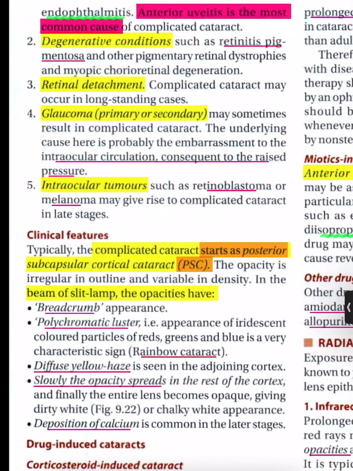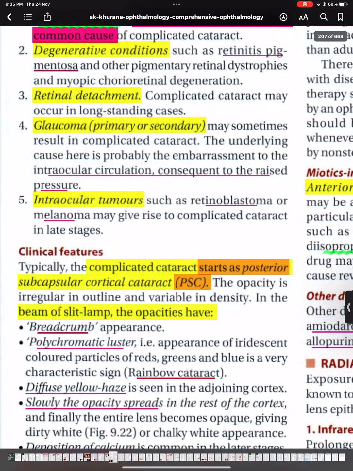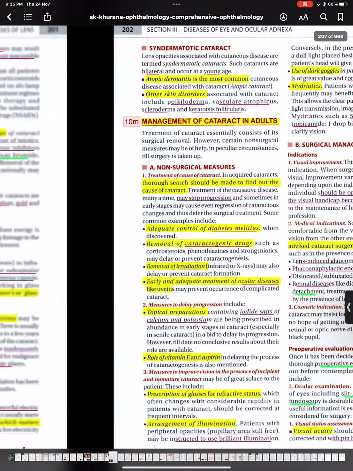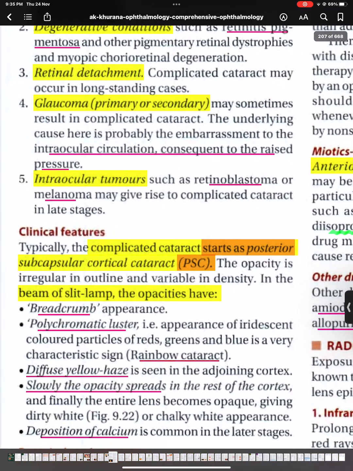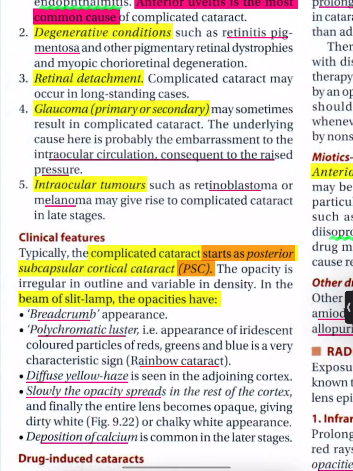2. Degenerative conditions such as retinitis pigmentosa and other pigmentary retinal dystrophies, and myopic chorioretinal degeneration. 3. Retinal detachment. 4. Glaucoma. Complicated cataract may occur in long-standing cases of glaucoma, primary or secondary. The underlying cause here is probably the embarrassment to the intraocular circulation, consequent to the raised pressure.